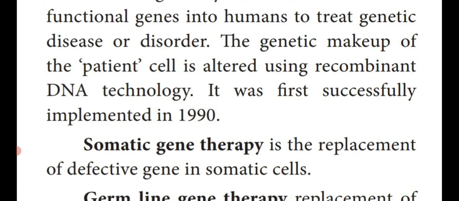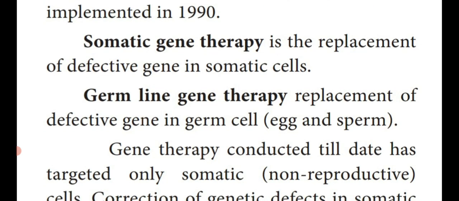This gene therapy is divided into 2 types. One is somatic gene therapy, another one is germline gene therapy. Dear students, kindly note down, differentiating between somatic gene therapy and germline gene therapy is an important 2 mark and 4 mark question. First one, somatic gene therapy. Here the defective gene is replaced by the correct gene in the body cell only. Somatic cell means body cell. So this type of therapy is known as somatic gene therapy.